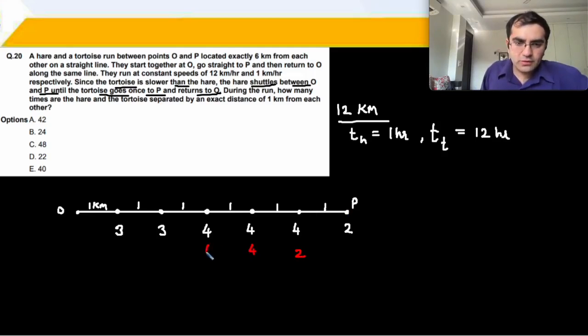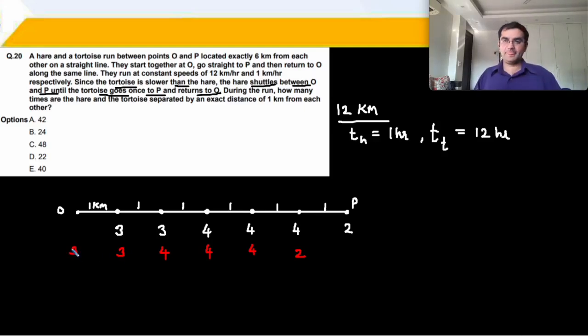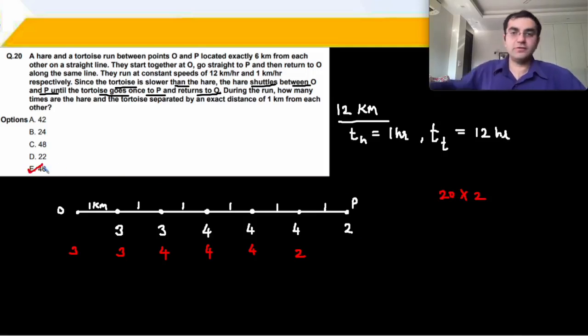So 4, 4, 4 and 3 and 3. Okay? So the numbers are going to repeat: 3, 6, 10, 14, 18, 20. 20 into 2. 40 is the right answer for this beautiful question number 20.